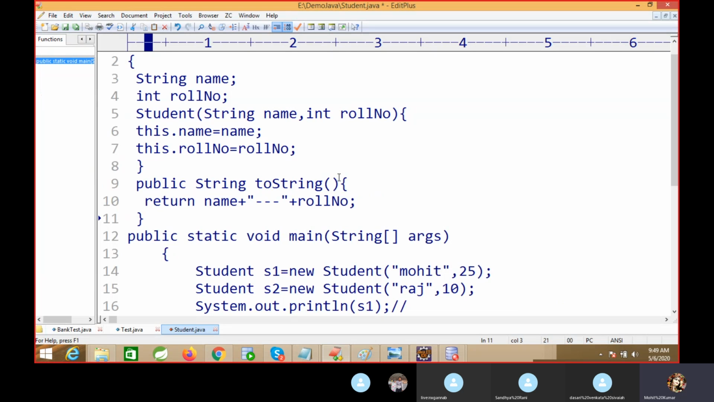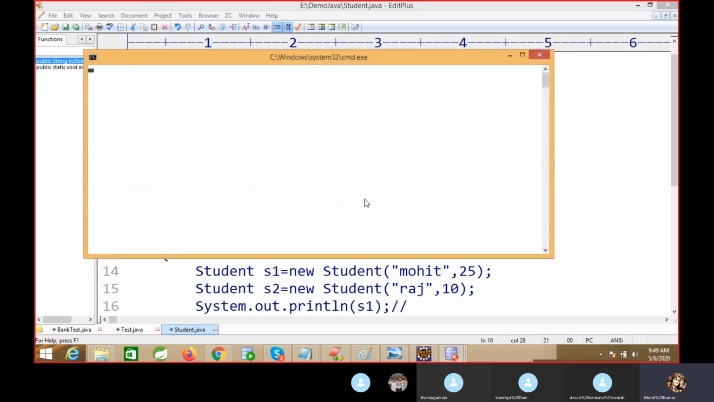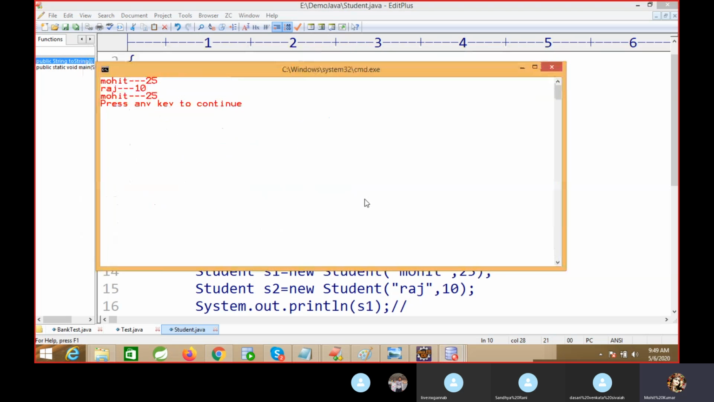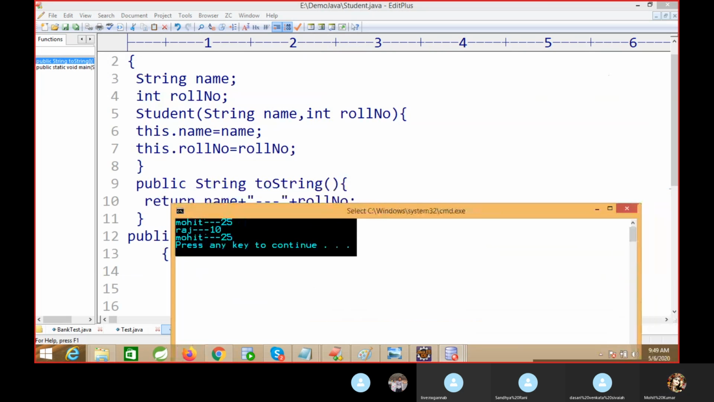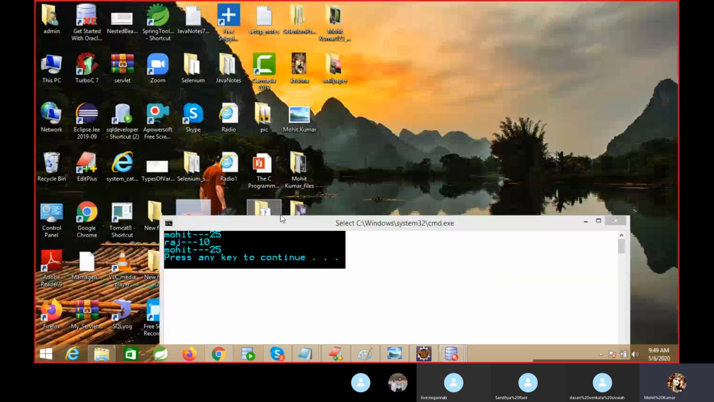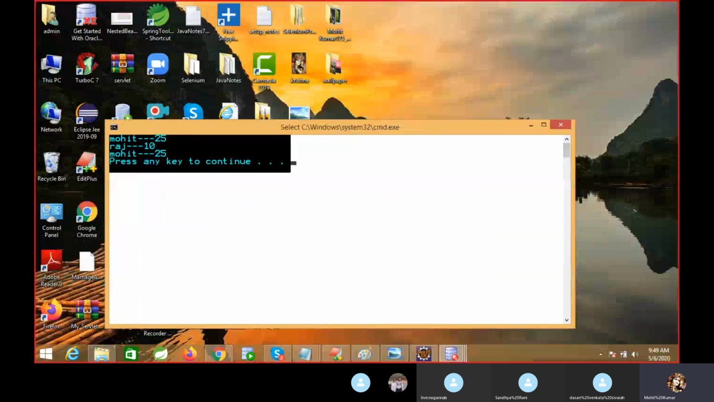Hash code means this is the implementation of the Object class. So that's why I'm going to override this. If you compile this code and execute it, now I am getting the complete string. So in real time, many places use this overriding. So this is toString, the use of toString.